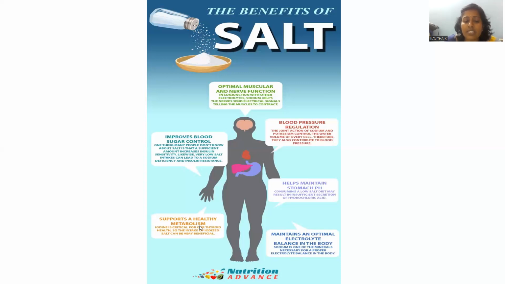Metabolism stands for all the activities carried out in the human being in the daily routine, and that will be perfectly balanced by means of this salt. So 0.4% is the required level for a healthy human, so that we can regulate all these activities by regulating salt levels in the human being.